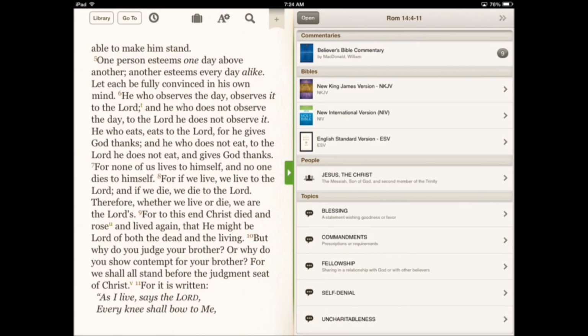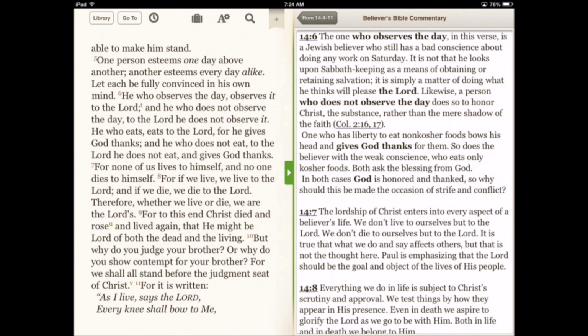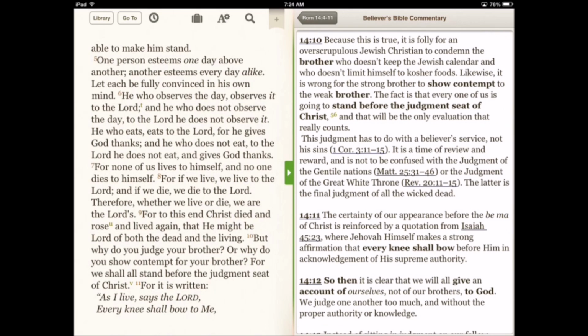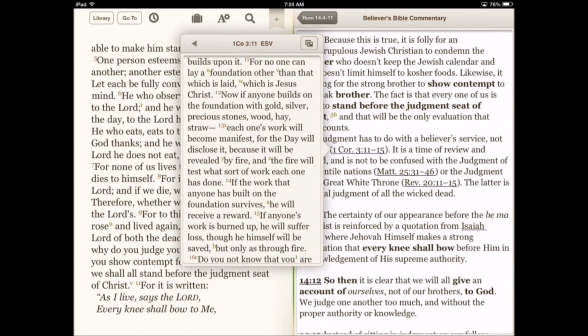To read that content, all I have to do is simply tap the book cover and tap the section I want to read. Verses in the Believer's Bible Commentary become hyperlinks that you can tap and access.